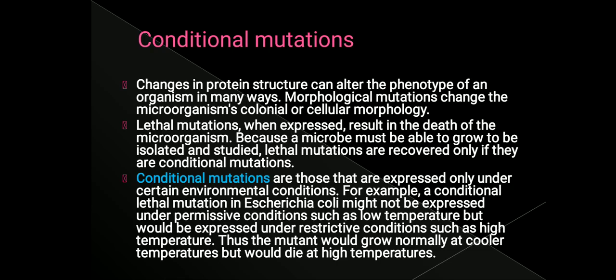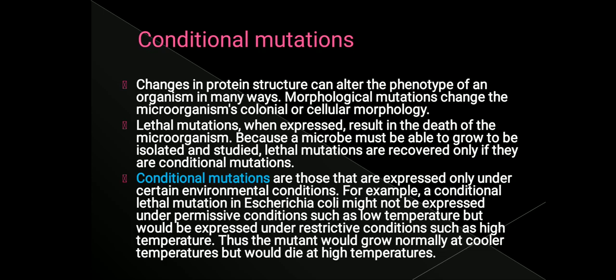What are conditional mutations? Conditional mutations are those that are expressed only under certain environmental conditions. For example, take an E. coli cell which usually grows at a low temperature.